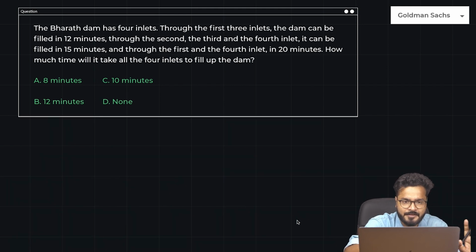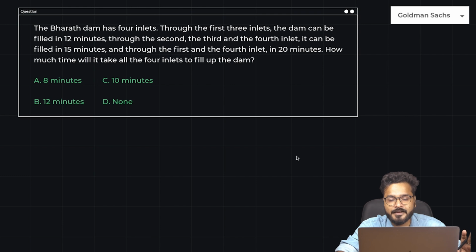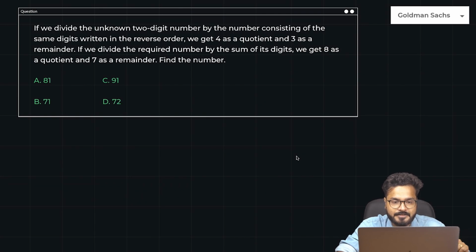Very easy question, guys. One of the easiest questions that you can expect in your exam. Here is another question, guys. Another very interesting question, and yes, the way of solving this question is even more interesting. I hope some of you might know, but if not, I'll definitely help you with that. But just pause the video and give it a try for once.